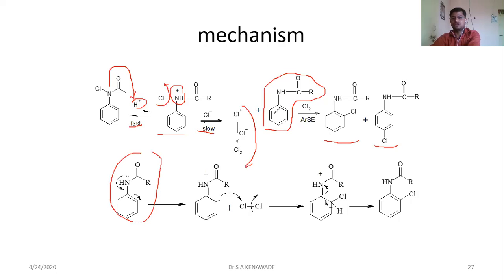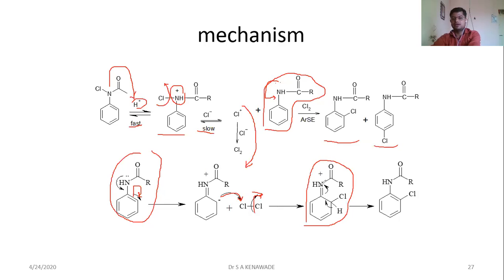Here, nitrogen has two lone pairs, right? Then it will form a double bond with this carbon atom, so that a negative charge forms here. This negatively charged species will attack the chlorine Cl2, and Cl minus will be lost from the chlorine. Then the structure of this compound forms like this.